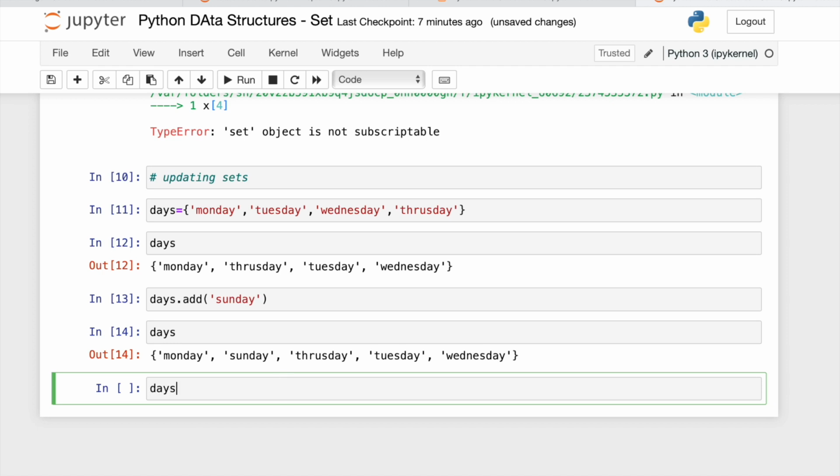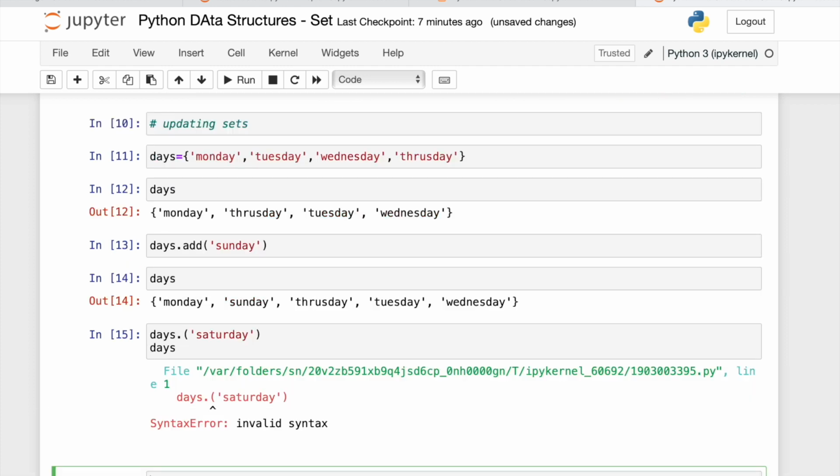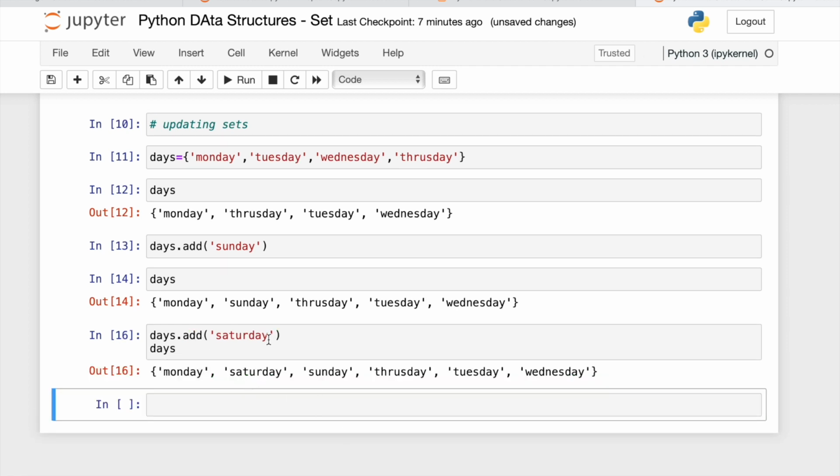If I want to add days.add again Saturday, and I say show me the days updated. It is added again anywhere, there's no surety.